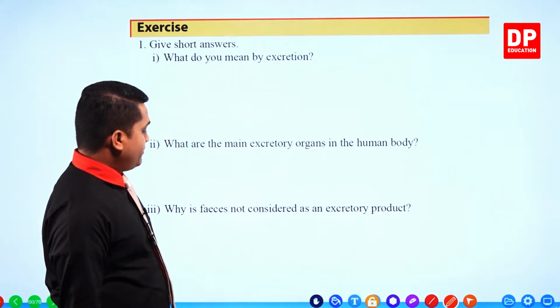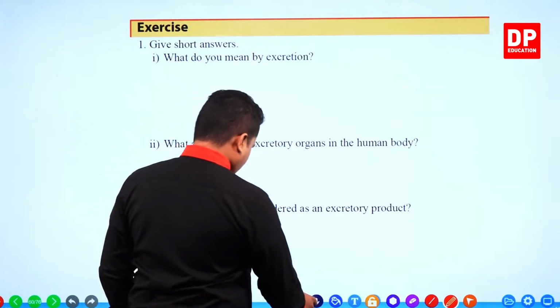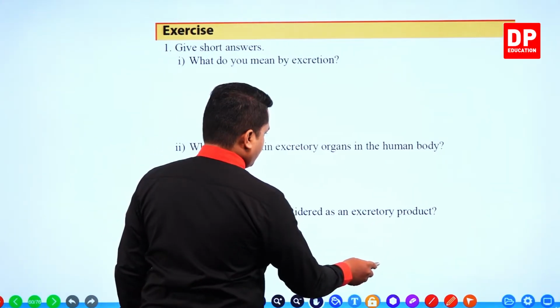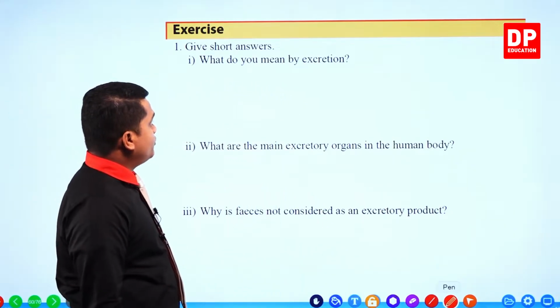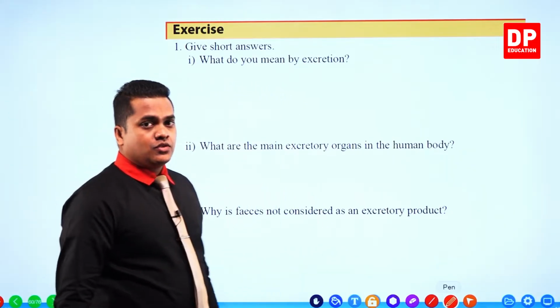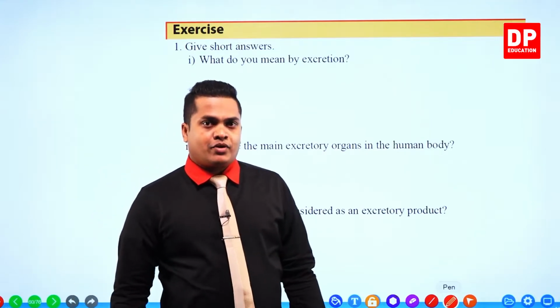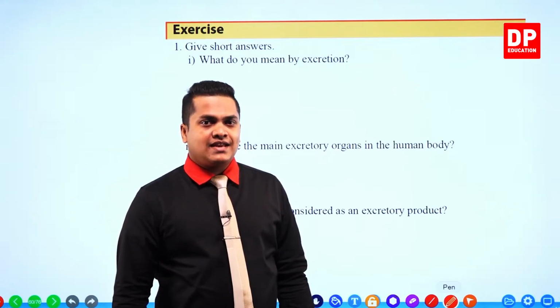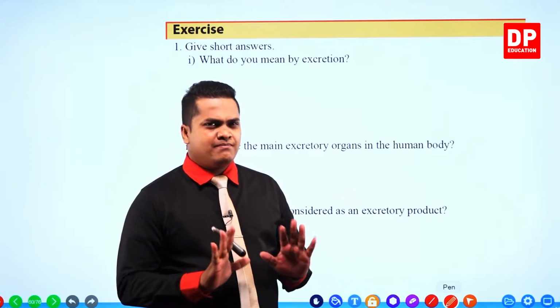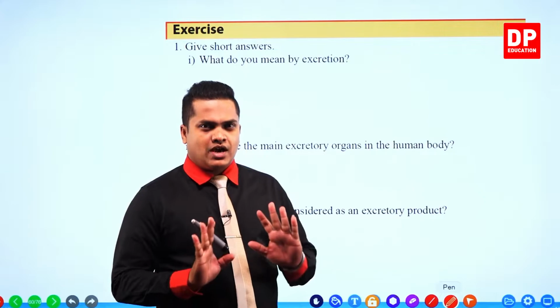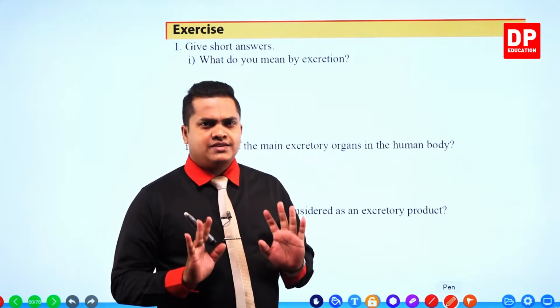You have to give short answers here in the first question. The first question is: what do you mean by excretion? Excretion is the process of removing excretory materials from our body. You have to write down simple answers.